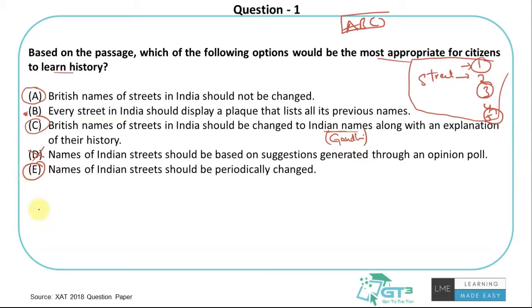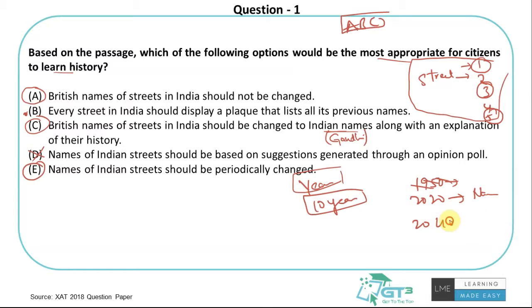Again, see, periodically changed, as in if it changed every year or every 3 months, 6 months, or maybe every 10 years, what do we get from that? Right? A guy who is born in, let me take 2020, might get to see some names from the day he is born, but a guy who is born in 2040 will get to see the name that was set in 2040. He will not understand what happened in the past, what the names were.